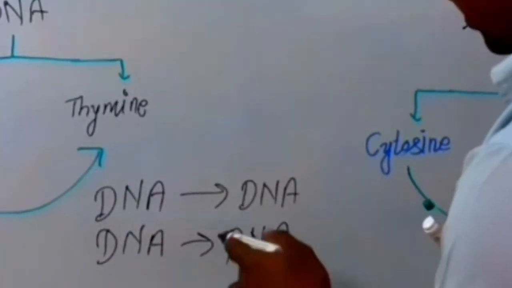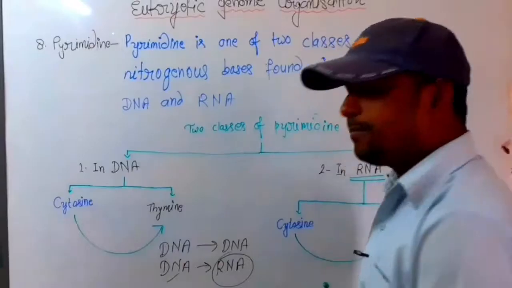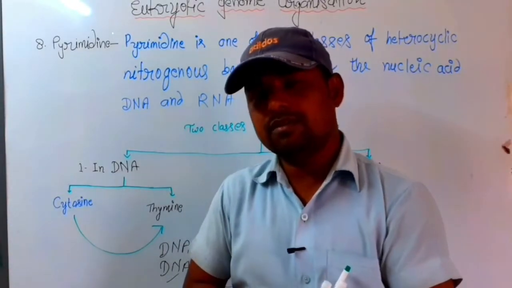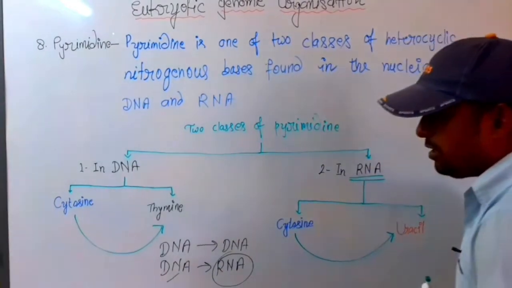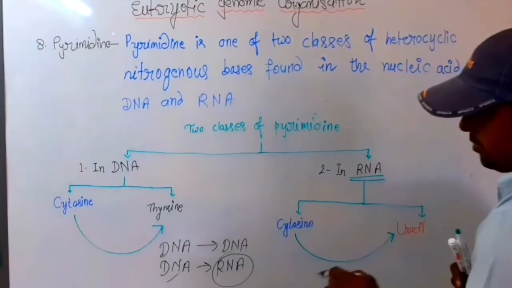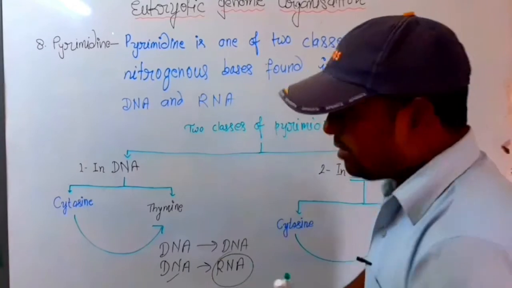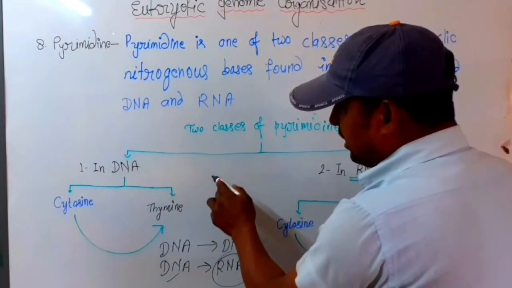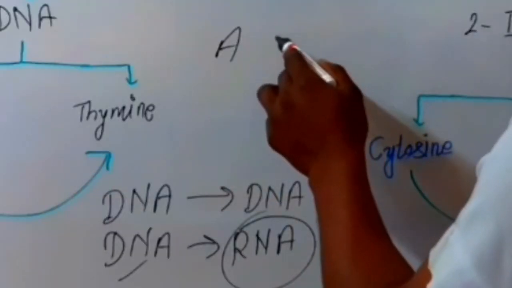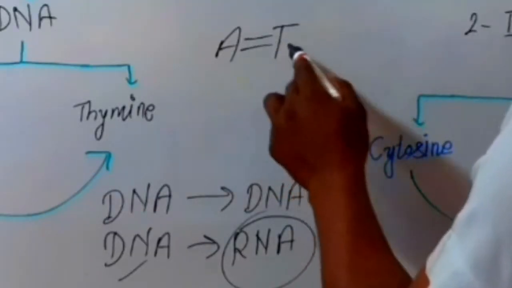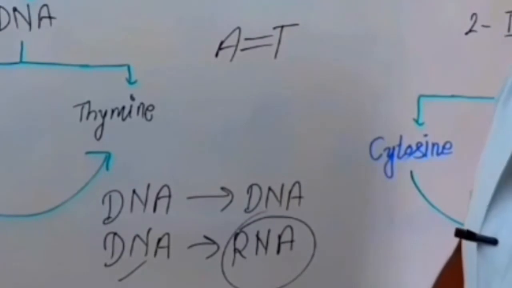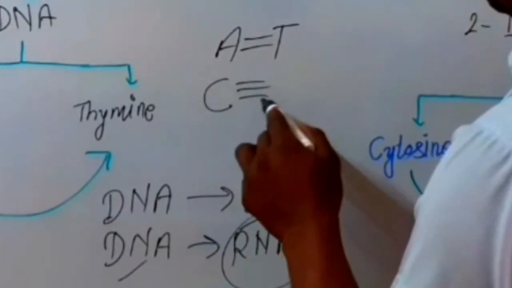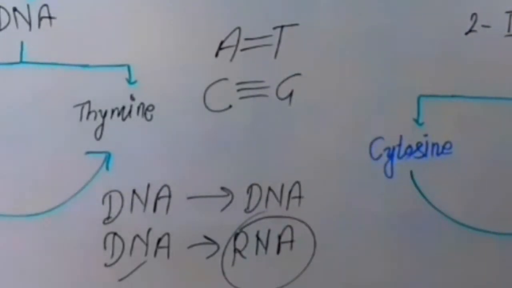When RNA is developed from DNA, it is known as transcription. During transcription, as you know from the previous lecture, adenine bonds with thymine with a double bond, while cytosine bonds with guanine with a triple bond.